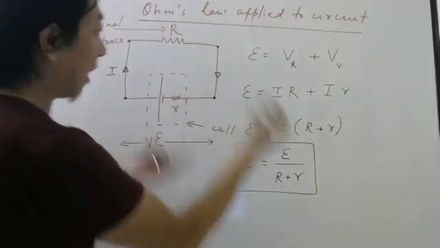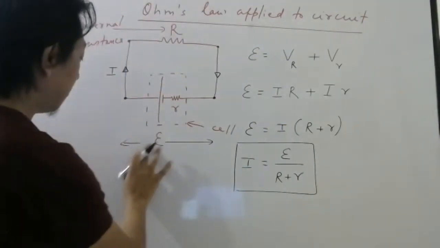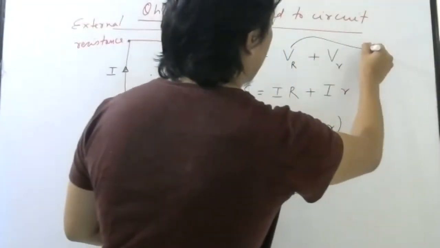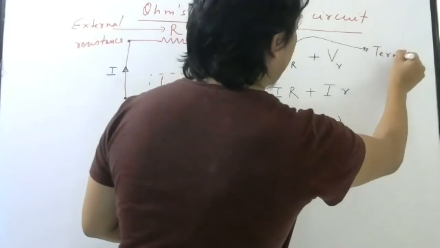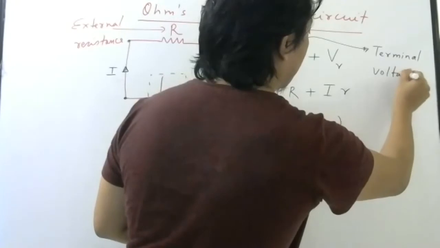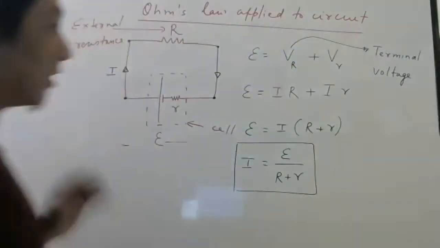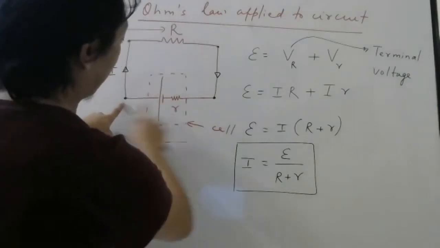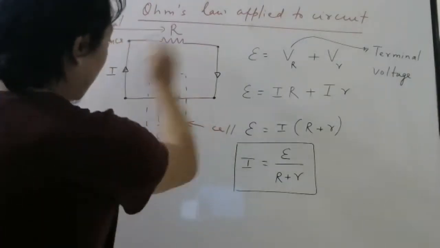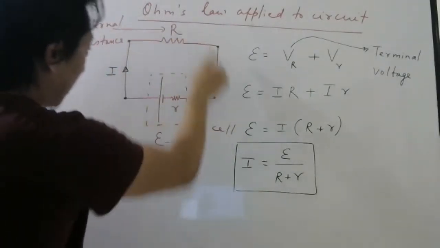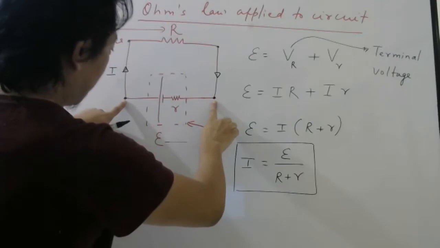So that potential difference VR, or now I will call it V only. This VR is also called terminal voltage. Terminal voltage is nothing but the potential difference between the terminals of the battery, no doubt. But when the circuit is closed, means when current flows, the potential difference here will be the same as this.